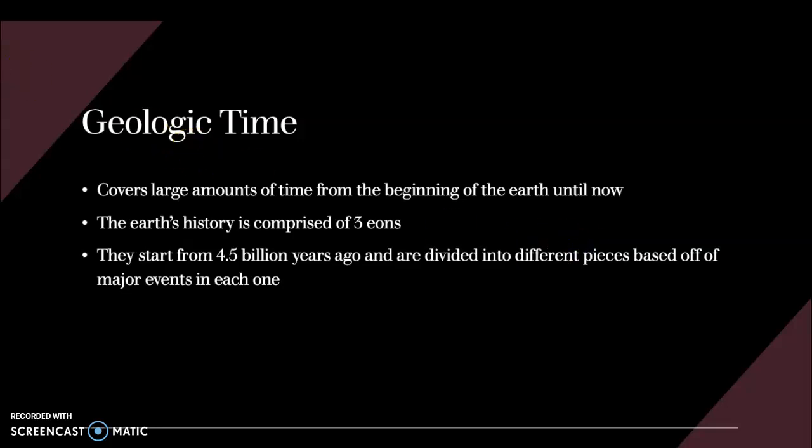So geologic time covers a lot of time, and it's going from the beginning of Earth until now. Interestingly enough, the Earth's history is comprised of 3 different eons. Each one has a very large amount of time that we're dealing with. They're starting at 4.5 billion years ago and are divided into different pieces based off of major events in each of these eons.